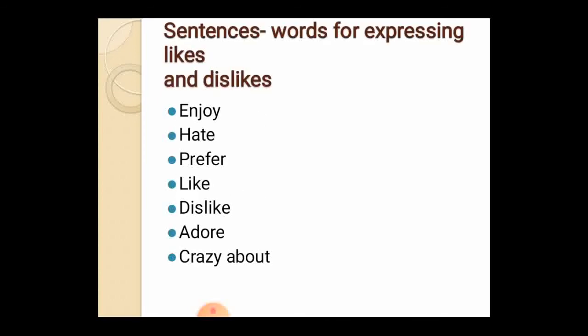Next, the words for describing likes and dislikes. When we like something or when we dislike something, we use some words to describe it. They are these. Enjoy is the word to show your enjoyment, that is your full contented involvement in something. Hate is the word for disliking. I hate this behavior, I don't like this, I hate coffee. Prefer refers to what you like and how much importance you give to it.